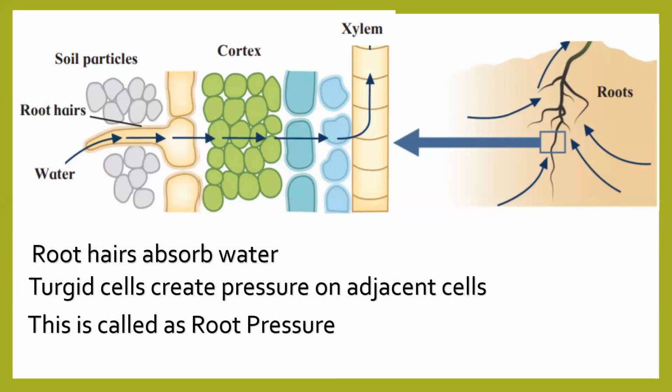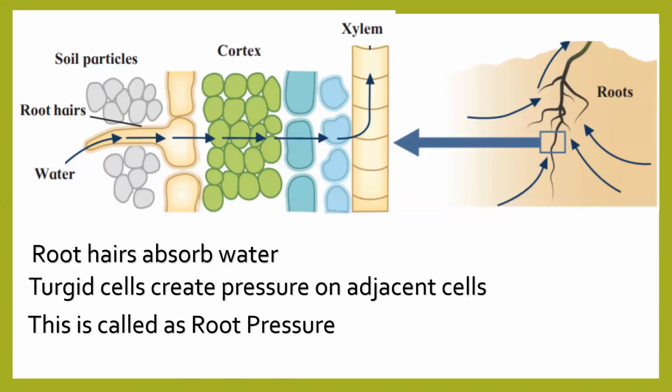All right, do let me know once you are done writing these 3 points. Very well. Hope you are enjoying. This chapter is very, very amazing. Remember, cortex and xylem are not the same. These are two different things. You will draw the diagram later on, not right now.